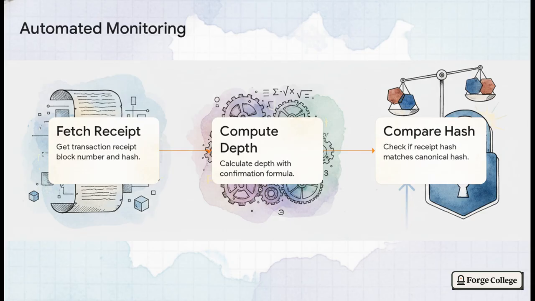But Step 3 is absolutely crucial. This is where the magic happens. You don't just count blocks. You fetch the block header at your receipt's block height, and then you compare its hash to the block hash on your original receipt. Doing this completely replaces raw guesswork with a foolproof, automated protocol.